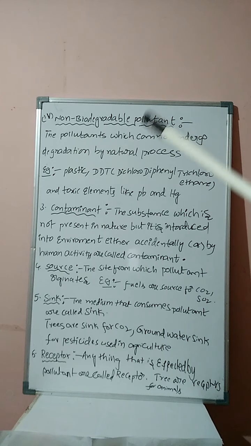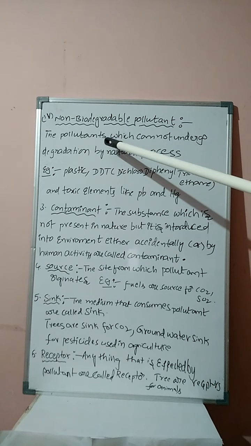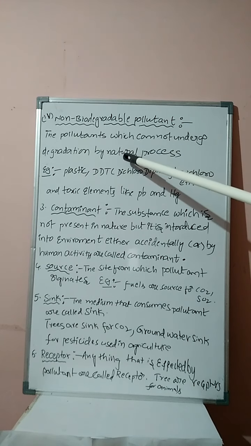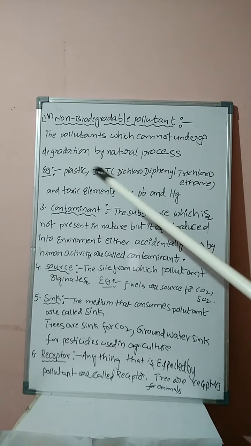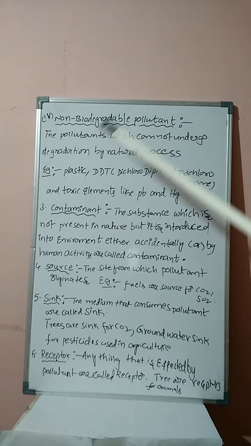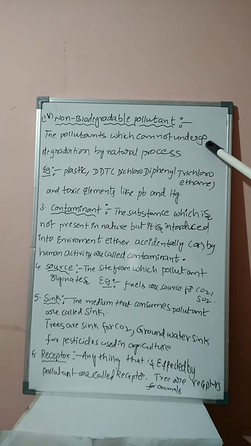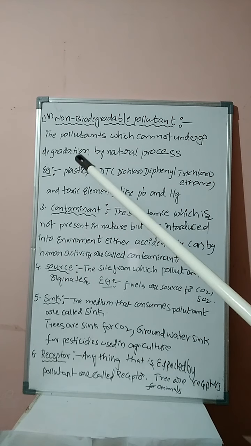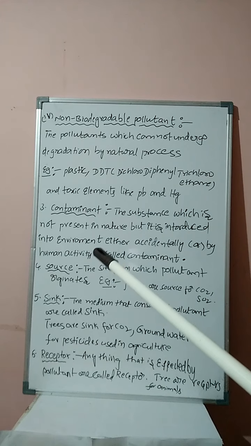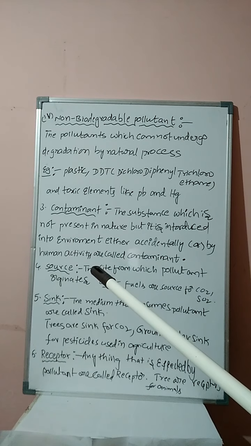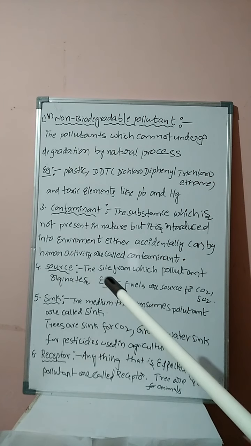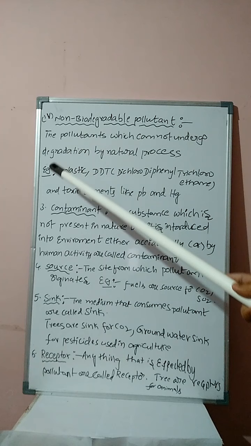Fourth one, student, non-biodegradable pollutant. The pollutants which cannot undergo degradation by natural process are called non-biodegradable pollutants. Examples are plastic. We know that plastic covers, once manufactured, will take years together for degradation of plastic or polythene covers. Hence, that is a non-biodegradable pollutant.